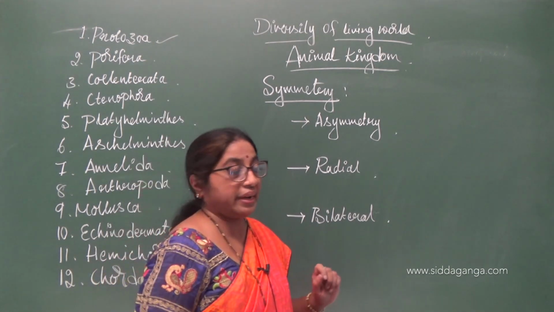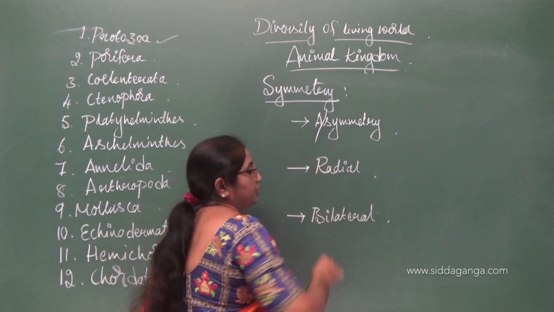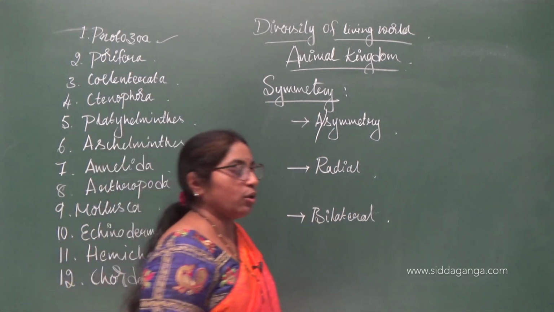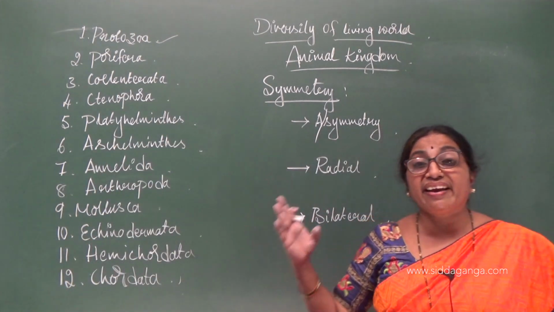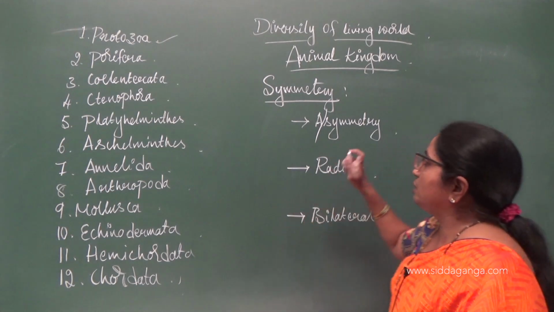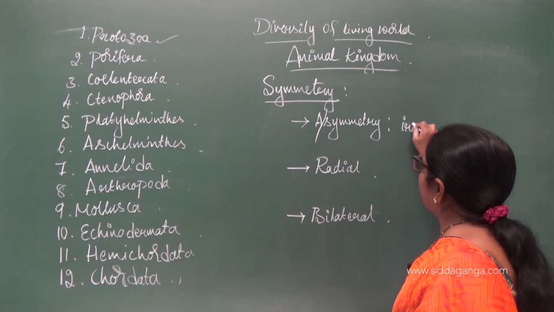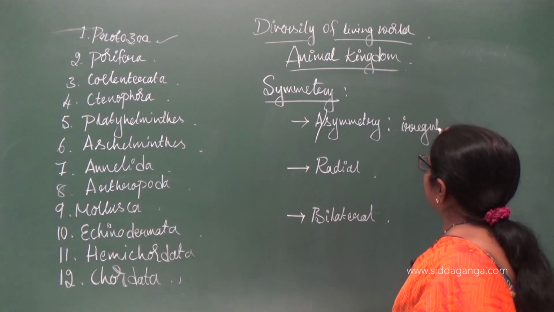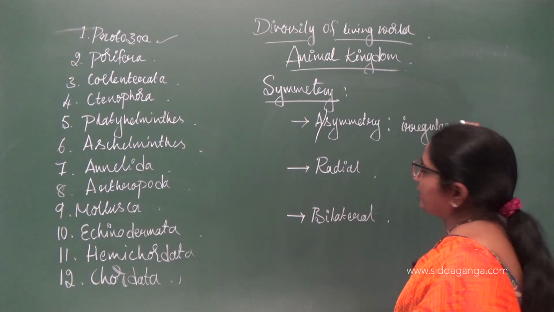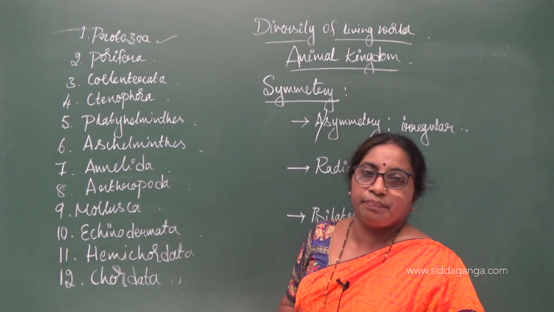Asymmetry: A stands for absence of any symmetry, because the organisms are irregular in shape. Since the organisms are irregular in shape, they do not exhibit any symmetry.